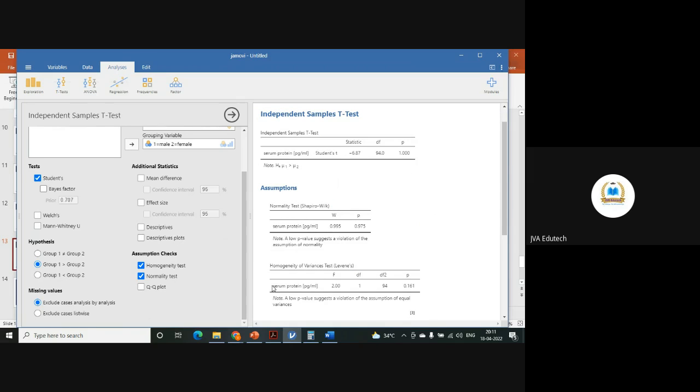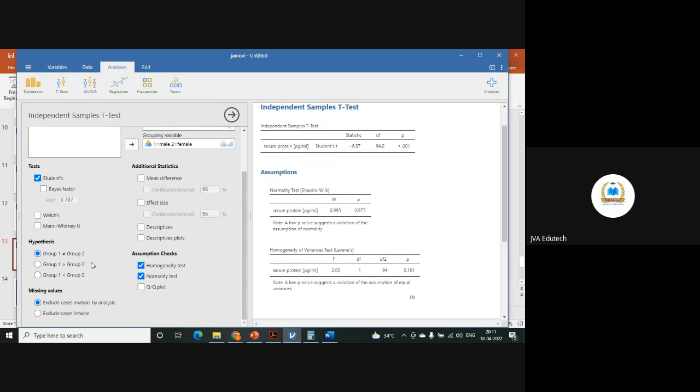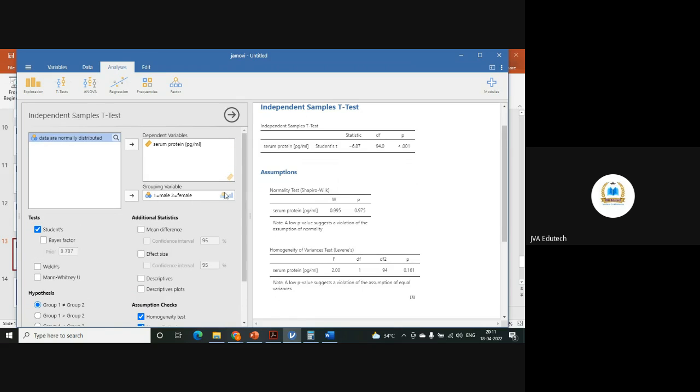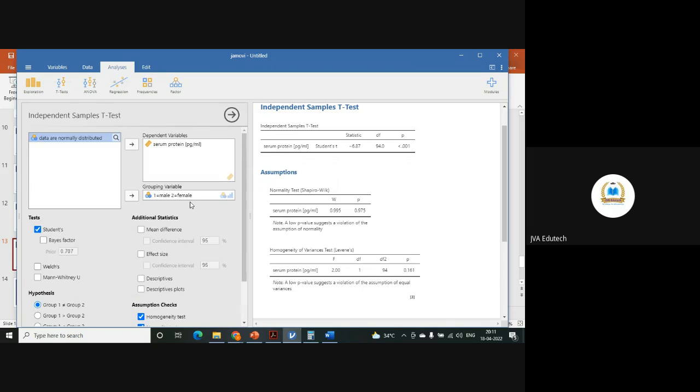And it will also tell you what hypothesis you can frame. For independent t-test, you can make any of these three hypotheses, right? Directional, non-directional, both. And you can test the assumptions, you can make the plots, everything in one single command. So that is the best part of this software.